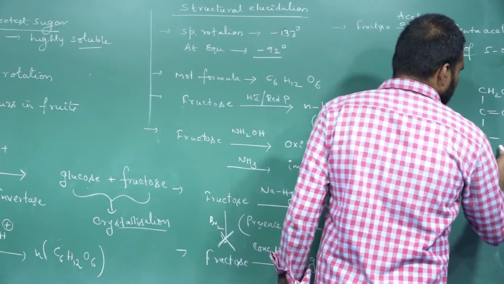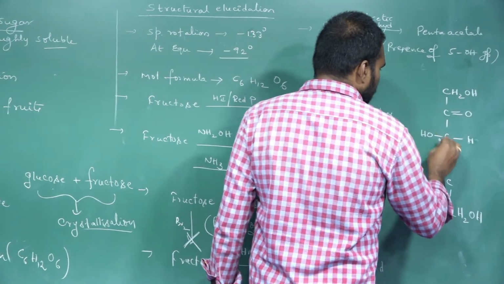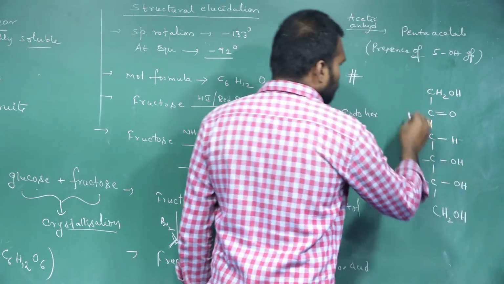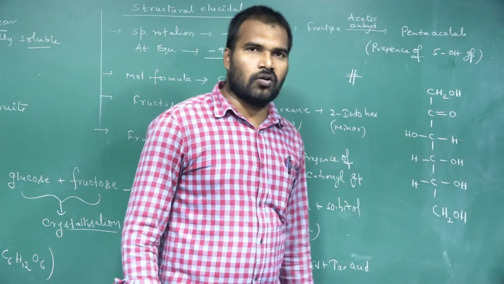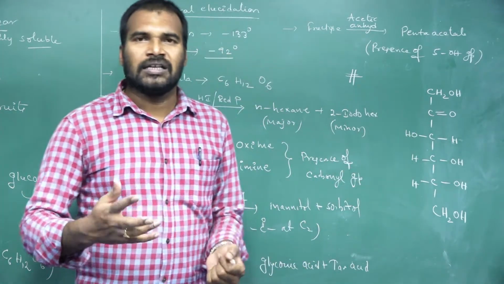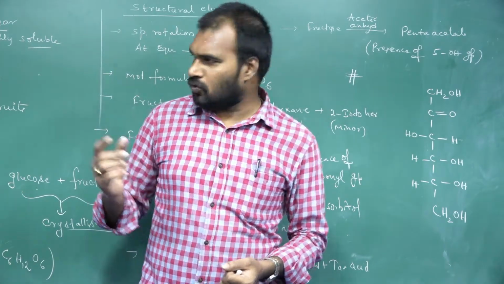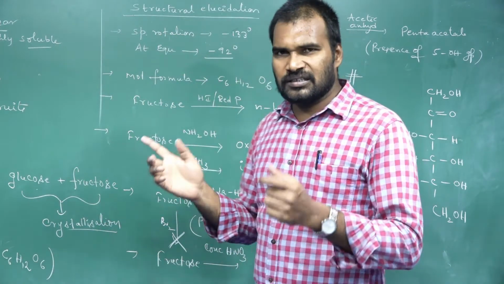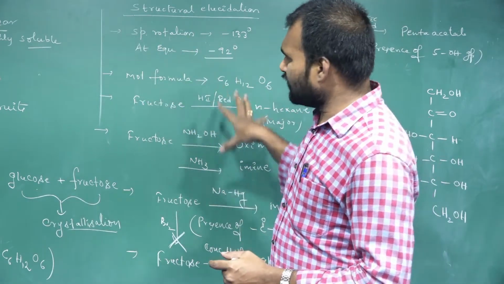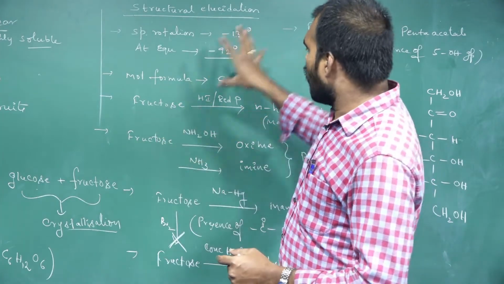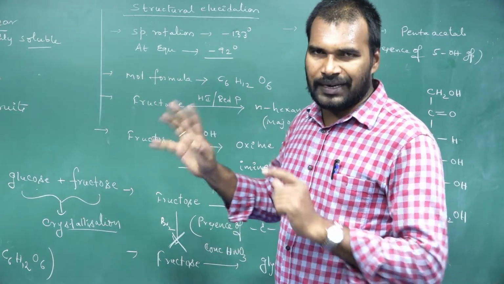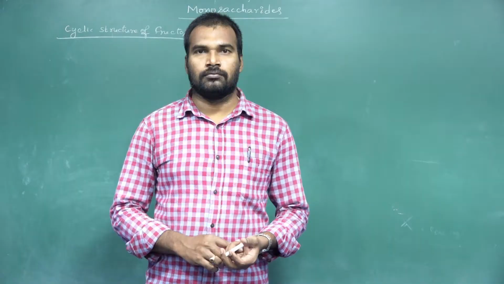So this is the open chain structure of fructose. Next we will draw the cyclic structure of fructose. We already discussed all this in glucose, which is why I didn't go into detail about the structural elucidation. We just need to know how to determine the structure of fructose. That's enough. Next, move on to the cyclic structure.